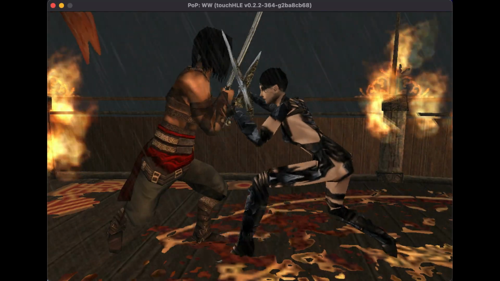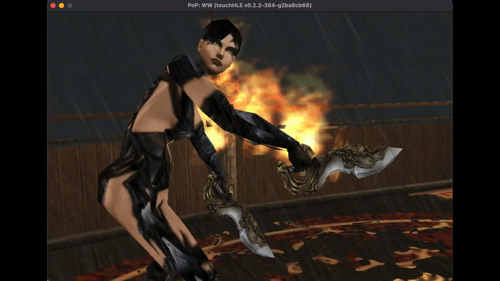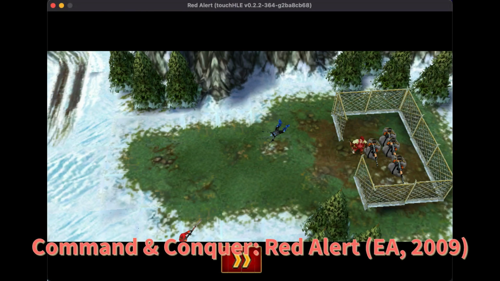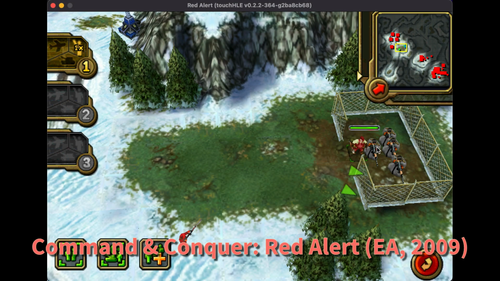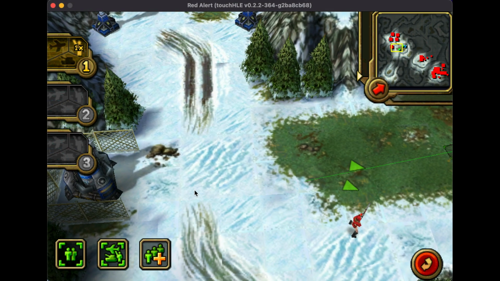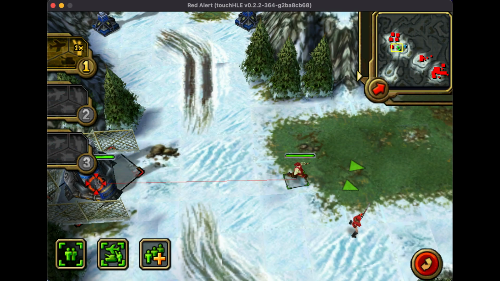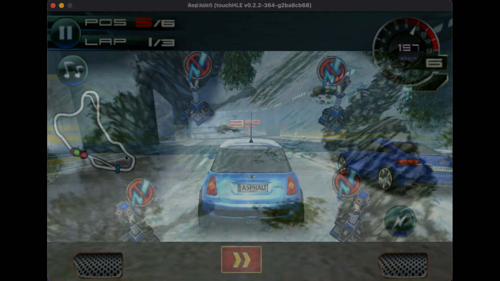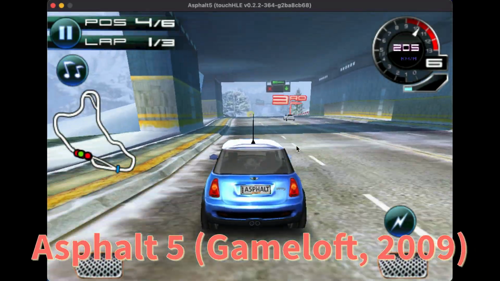The Empress? Command and Conquer: Red Alert. Enemy building captured. Asphalt 5,